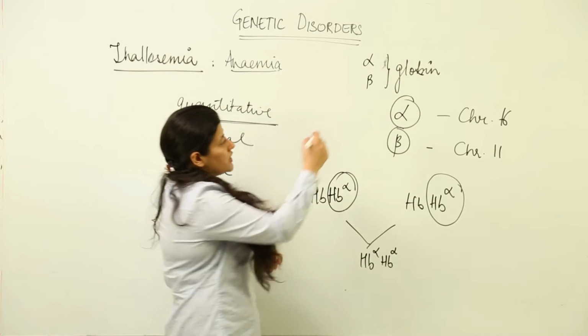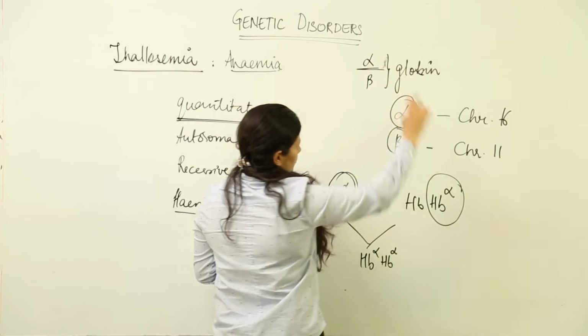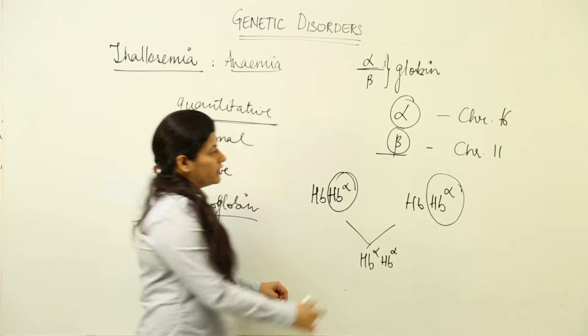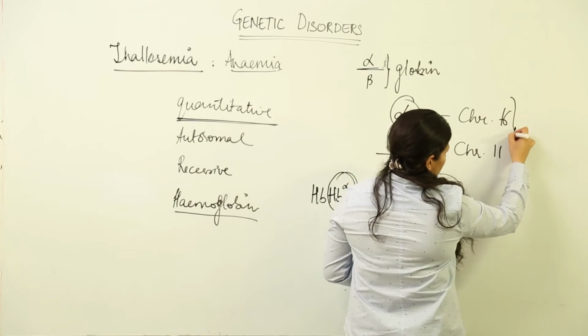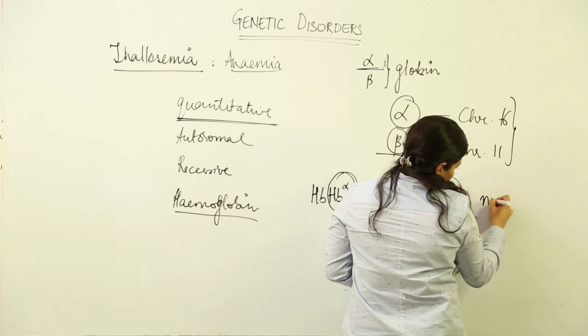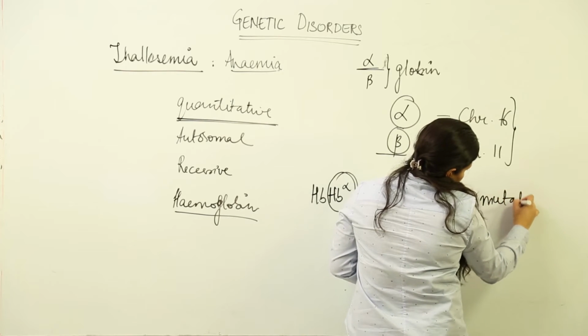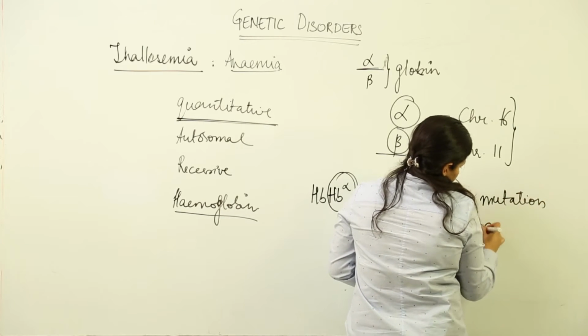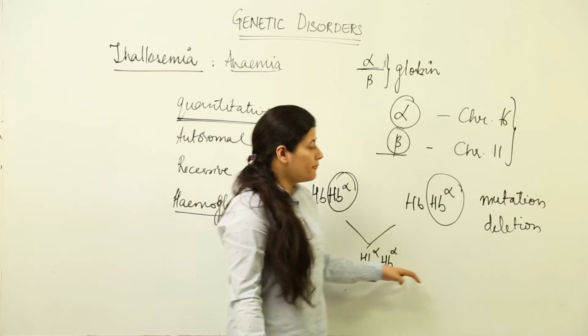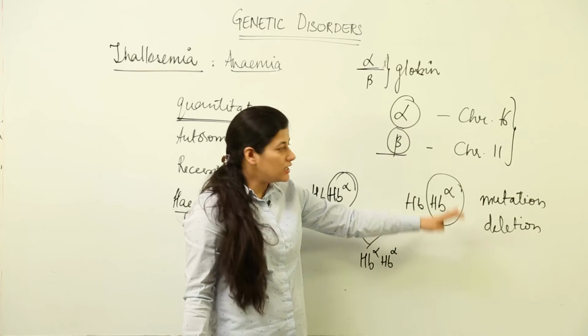And in one case it produces alpha globin chain and in the other case it produces beta globin chain. How does it occur? Either it is going to be a mutation which will be the cause, or it could be deletion of the chromosome itself, okay. Mutation or deletion could be the reason.